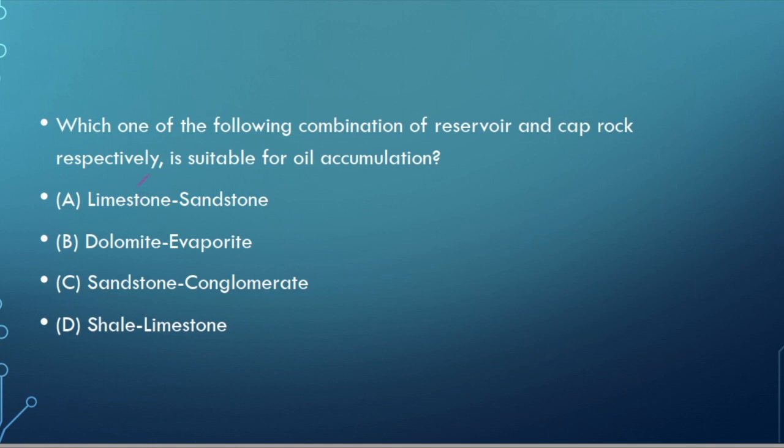Now what is the cap rock? Cap rock is something which holds this reservoir oil. It's like you have a choco lava cake. The shell of the choco lava cake is hard, whereas the interior contains melted chocolate. So basically cap rock is like that only. It's a non-permeable hard rock as compared to the reservoir. So we know that sandstone is permeable, right? As well as porous. So this one is wrong. So the right answer is B, dolomite and evaporite.